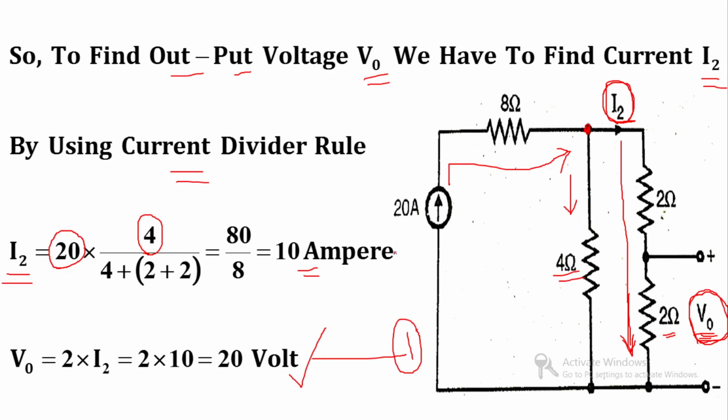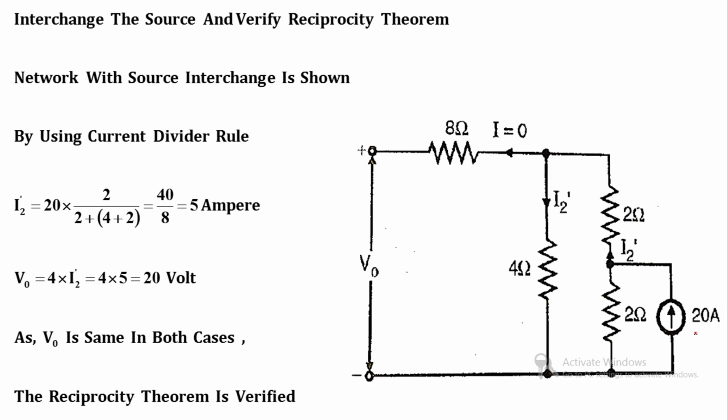Now what we will do? We will interchange this current source with this V0. So over here we will apply the 20 ampere, and over here we are trying to find out the V0. So network will look like this. This is the 20 ampere source and this is the output voltage. So interchange the source and verify the reciprocity theorem. So network with interchange will look like this.